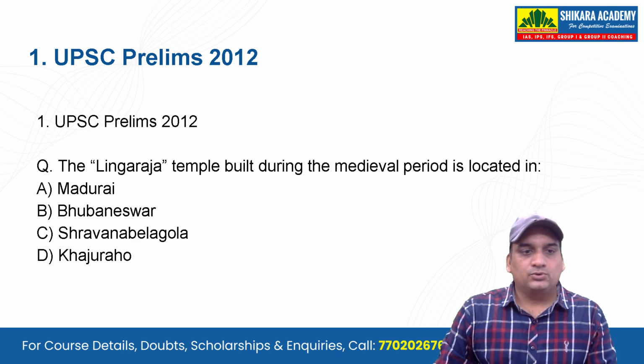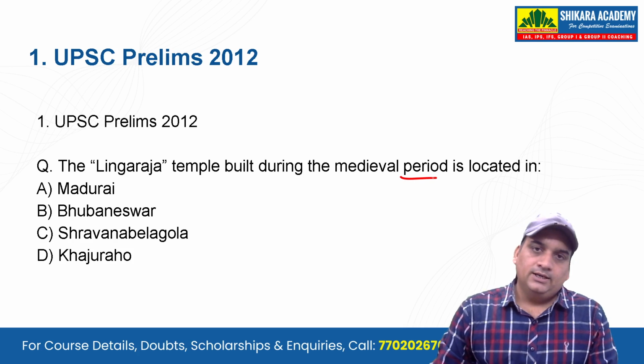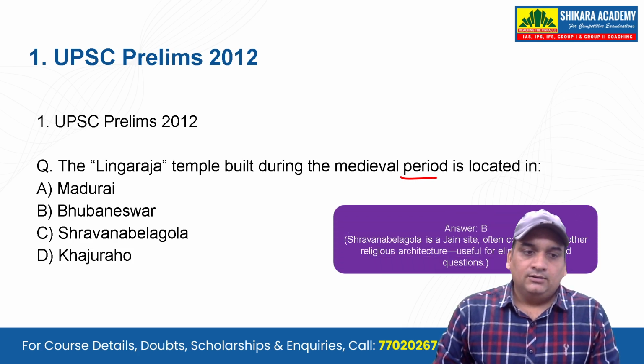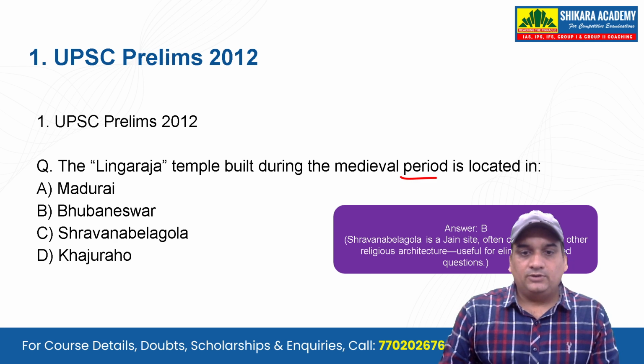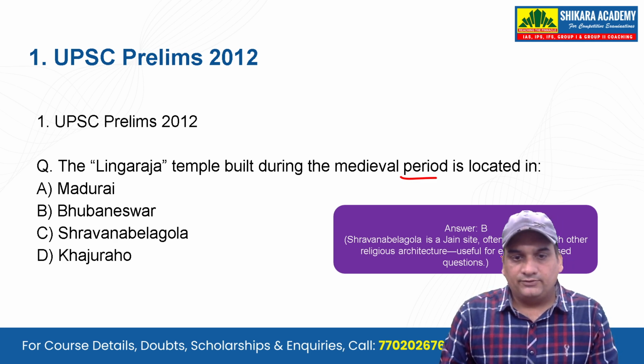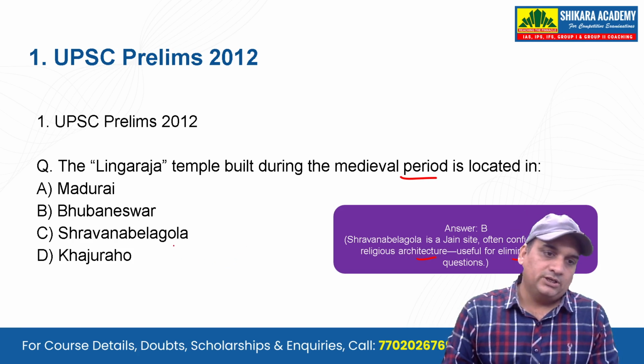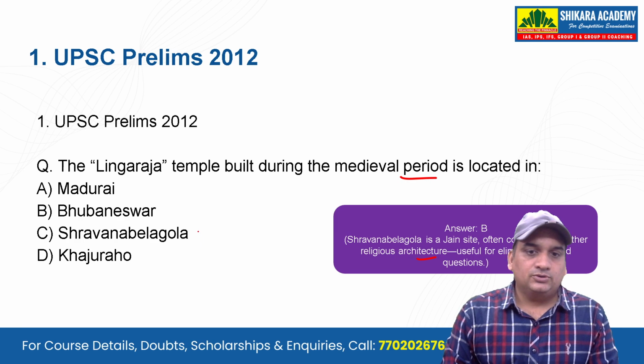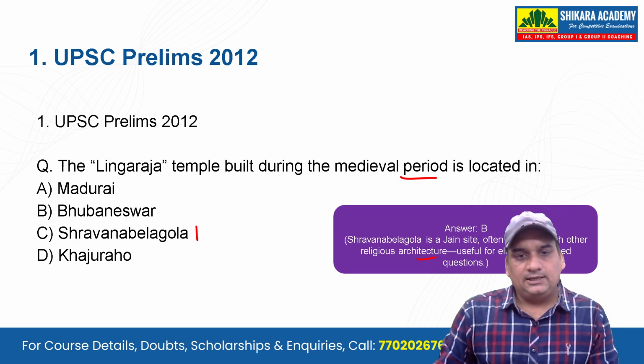Let's see the first question. The Linga Raja temple built during the medieval period is located where? It is located in Bhubaneswar. Shravanabelagola is a Jain site often confused with other religious architecture, useful for elimination-based questions. So Shravanabelagola should have been eliminated.